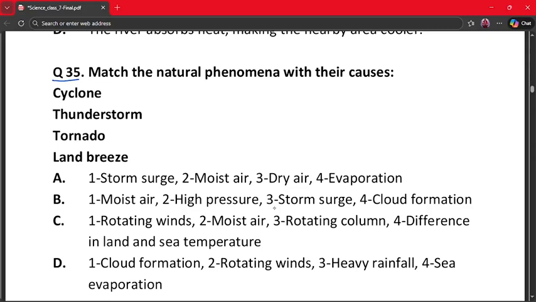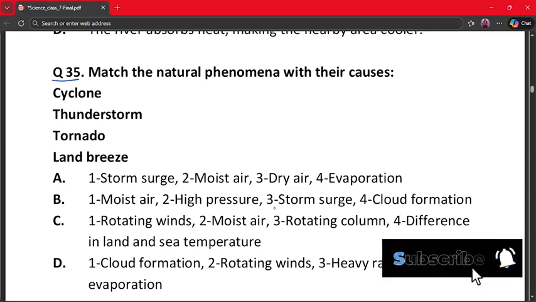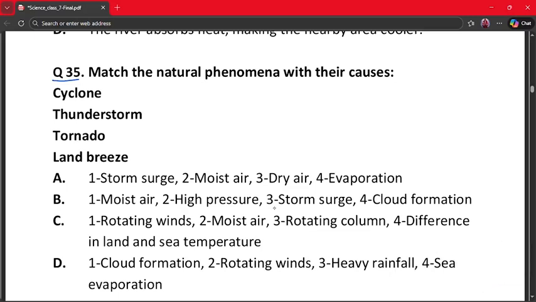Question number 35. Match the natural phenomena with their causes. Cyclone, thunderstorm, tornado and land breeze. Option A says storm surge, moist air, dry air and evaporation. B says moist air, high pressure, storm surge and cloud formation. C says rotating winds, moist air, rotating column and difference in land and sea temperature. D says cloud formation, rotating winds, heavy rainfall and sea evaporation.